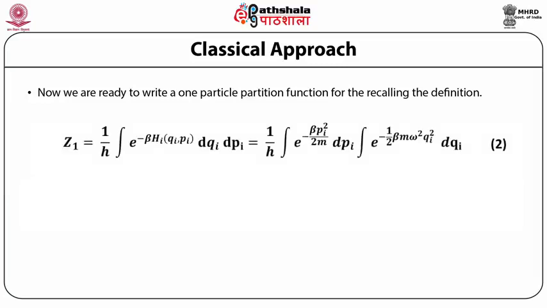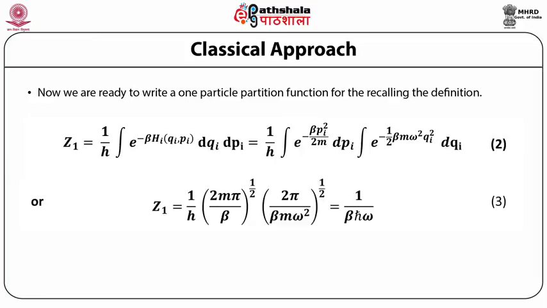Z1 is equal to 1 upon h integral of e raised to power minus beta Hi as a function of qi, pi integrated over dqi dpi, which is equal to 1 upon h integral of e raised to power minus beta pi squared by 2m dpi multiplied by integral of e raised to power minus half beta m omega squared qi squared dqi, or Z1 is equal to 1 upon h (2m pi by beta) raised to power half multiplied by (2 pi upon beta m omega squared) raised to power half, which is equal to 1 upon beta h bar omega. Here beta is equal to 1 upon kBT.